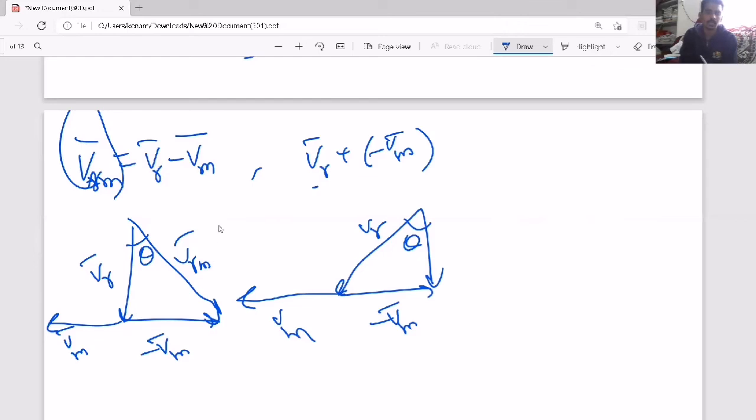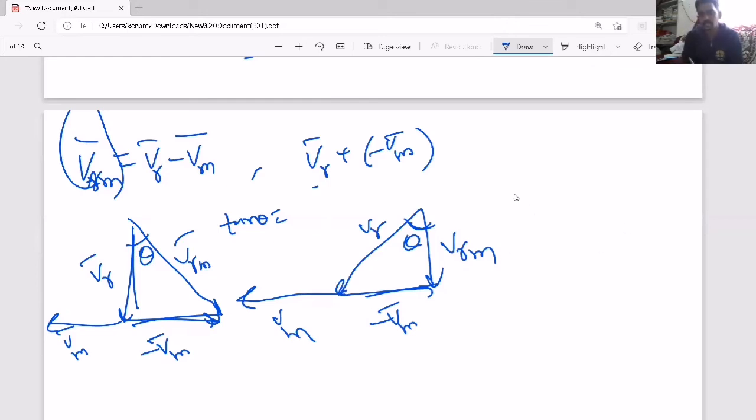Based on this, in the first case, if you take tan theta, that is Vm by Vr; here tan theta is Vm by Vrm. So depending on the situation, either it is falling vertically and you have to make it at some angle, or it is already falling at some angle and you have to make it vertical. Or they will also ask in which direction you should hold the umbrella so that you can protect yourself from the rain. Such kind of questions they will ask you.